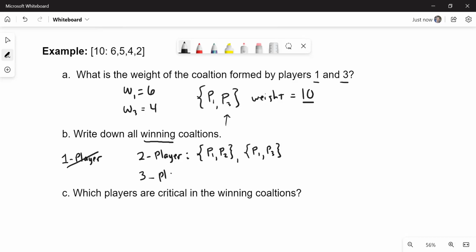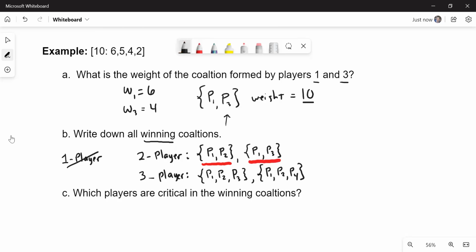How about 3-player? Now, these can be tricky to find, but one way that I like to start is with what I already have. I already know player 1 and player 2 win. That means if I include them, I can include a 3rd person and it will, of course, still be winning. So I could say player 1, player 2, and player 3, for example. I could also say player 1, player 2, and player 4. So I could tack on one more player and that would still be winning.